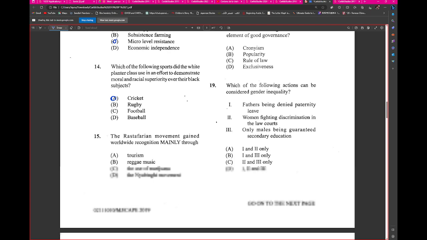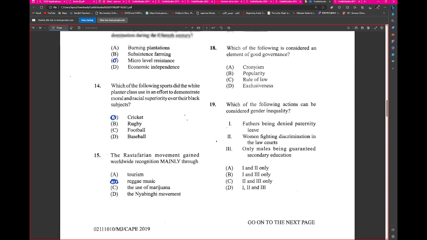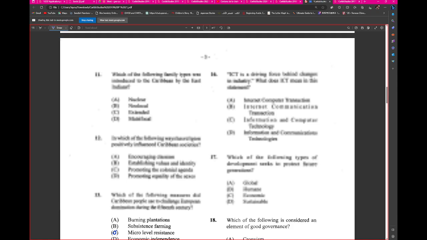The Rastafarian movement gained worldwide recognition mainly through reggae music. Why not marijuana? Probably not. Okay, not a big new movement.